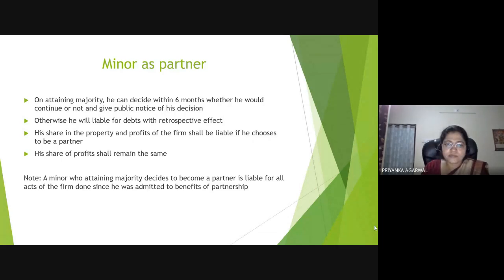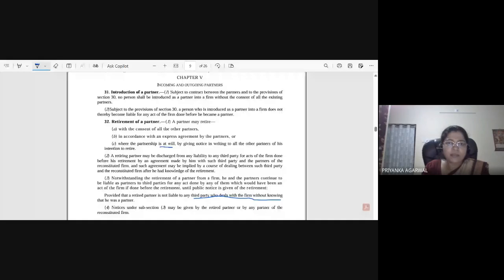Okay, section 31, it is about introduction of a partner. Any introduction or admission should always be with the consent of all the partners, and not otherwise. However, by express agreement that criterion can also be changed.